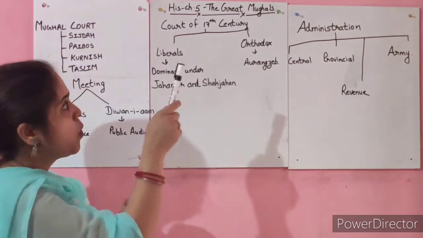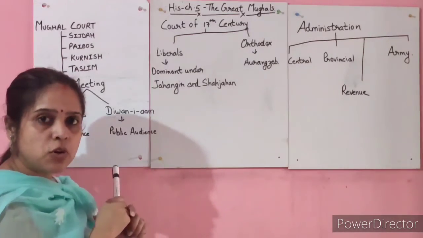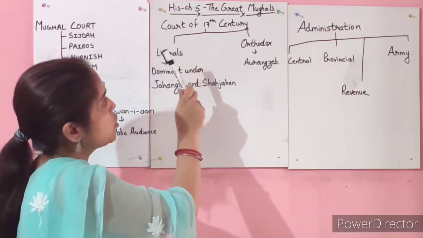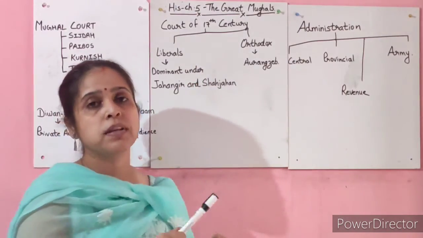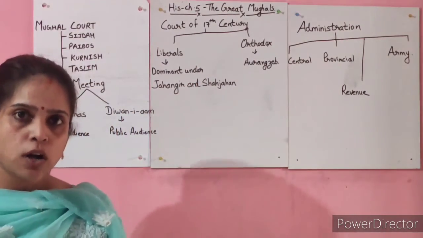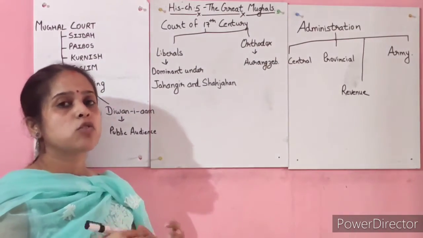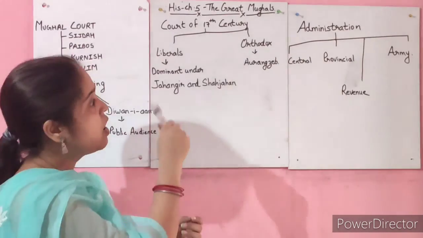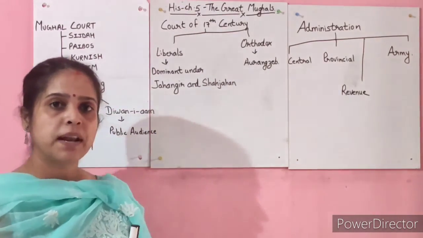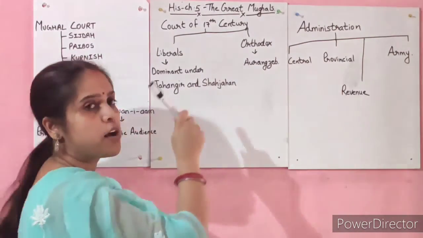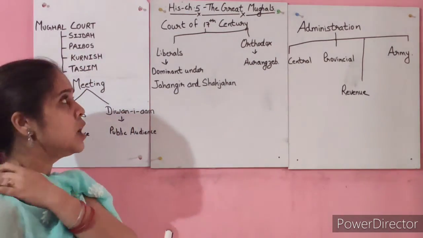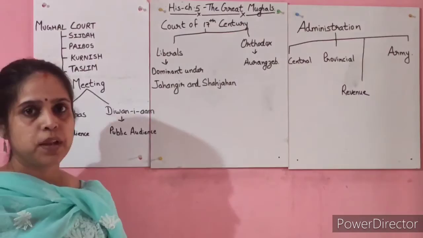Clear? What did I tell you about the 17th century court? That the court of the 17th century was divided into two groups, that is liberals and orthodox. The liberal group was quite dominant under the leadership of Jahangir and Shah Jahan. The orthodox group was dominant under the leadership of Aurangzeb. Clear? So this was all about the Mughal court.